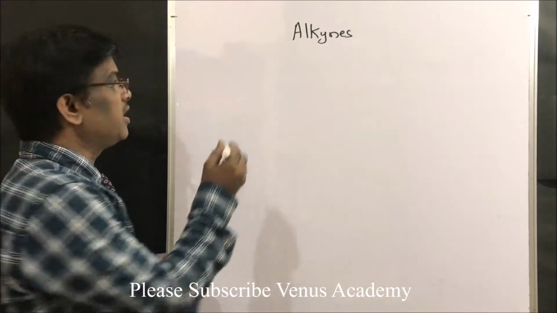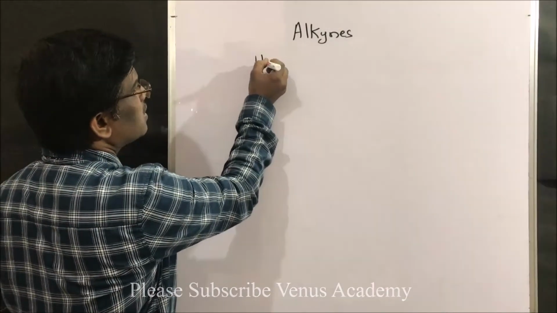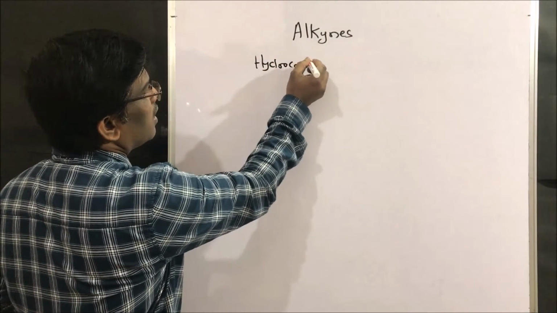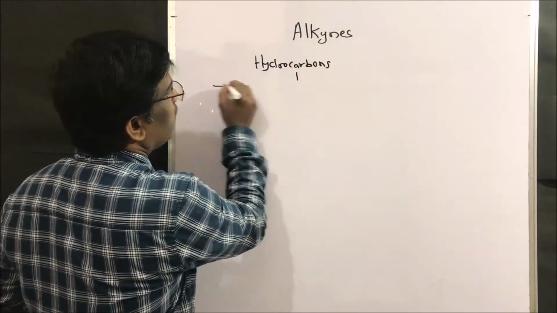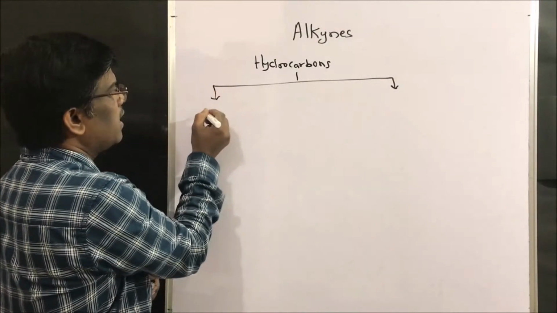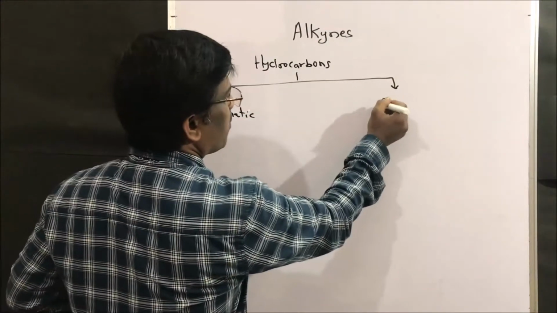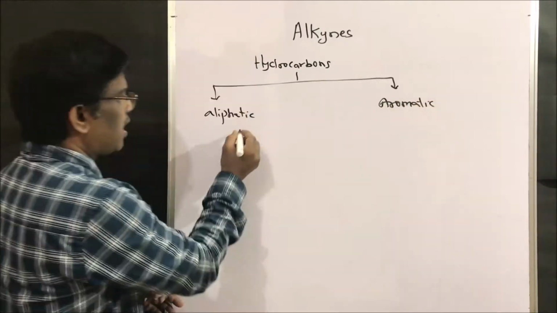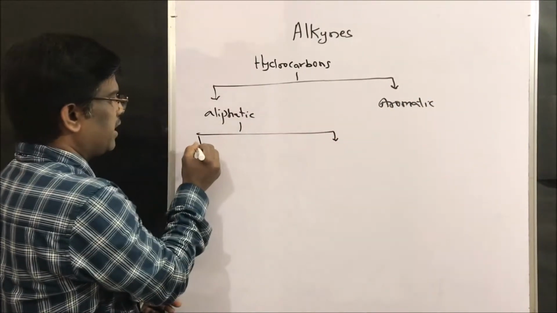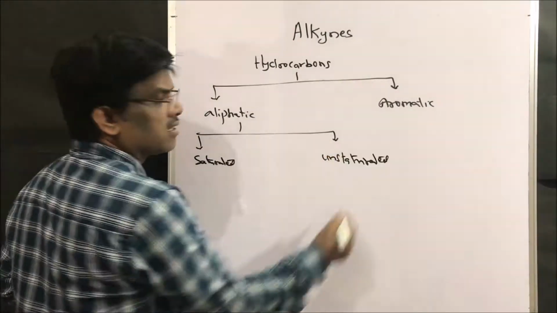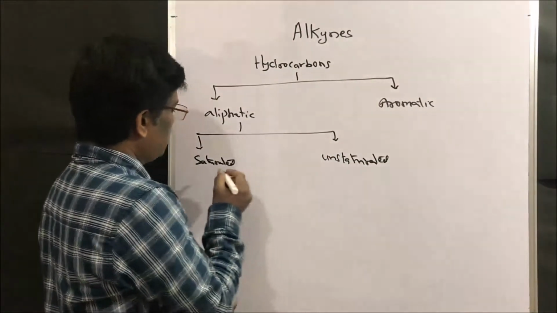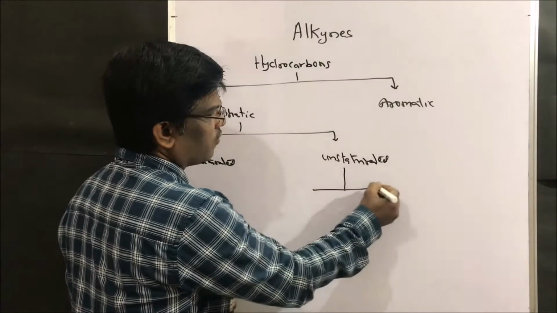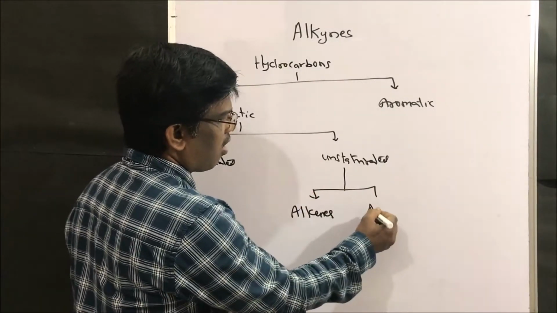We are going to learn a very important topic of organic chemistry under hydrocarbons: alkynes. Alkynes are unsaturated hydrocarbons. As we know, hydrocarbons are broadly divided into two types: aliphatic and aromatic. Under aliphatic, we have saturated and unsaturated. Under unsaturated, we will have alkenes and alkynes.